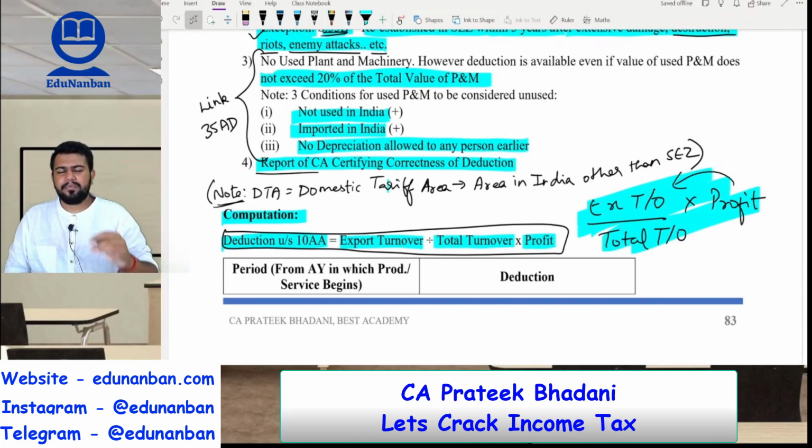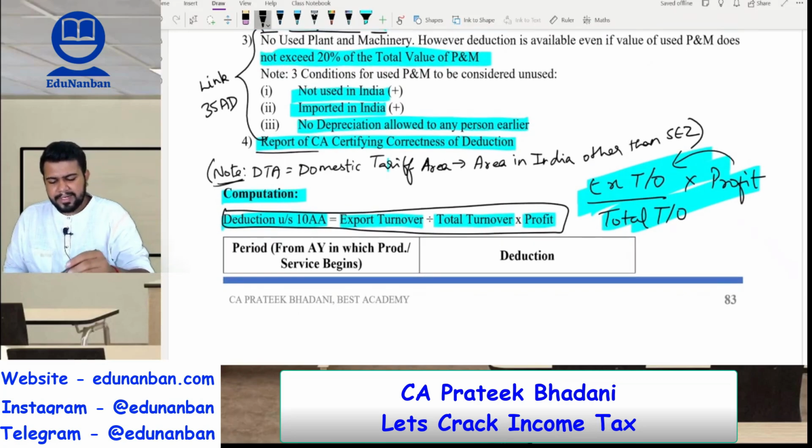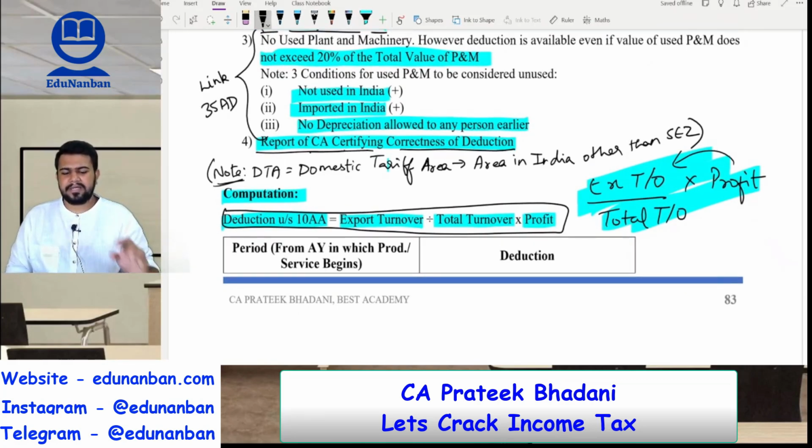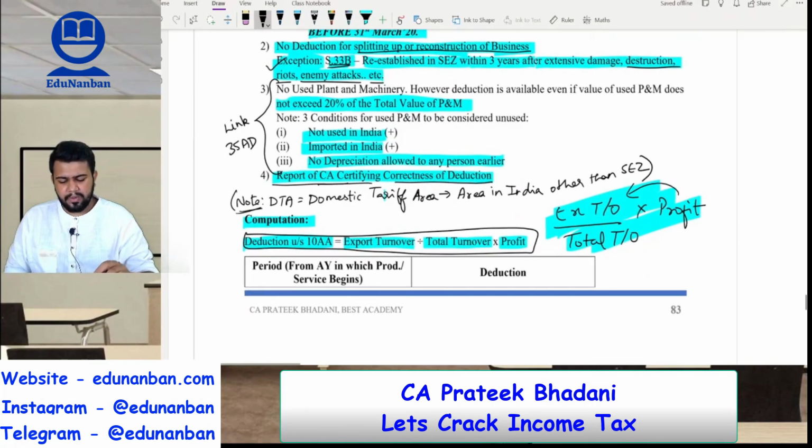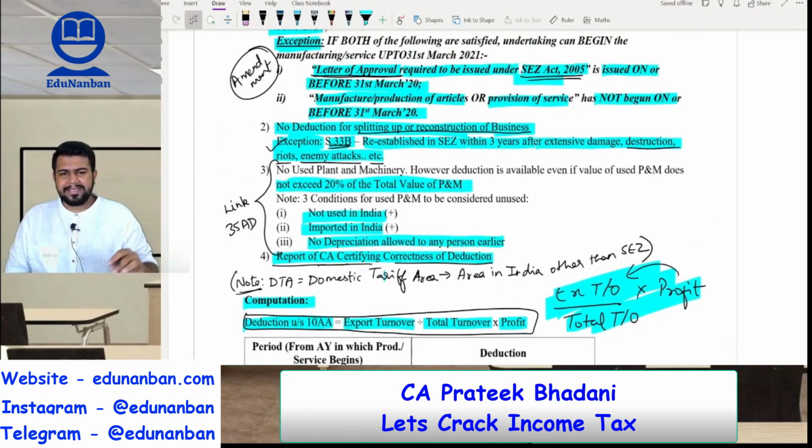Okay, so the same point we learnt in 35 AD also, we are learning in 10 AA also. And here you have to get a report of a chartered accountant certifying the correctness of the deduction under section 10 AA. Only then, after all these conditions are satisfied, 10 AA deduction can be availed by the assessee.